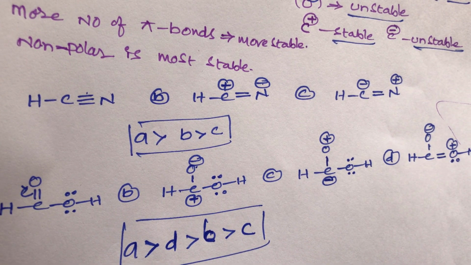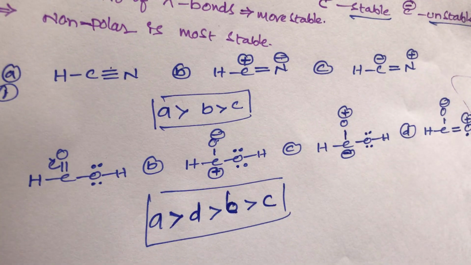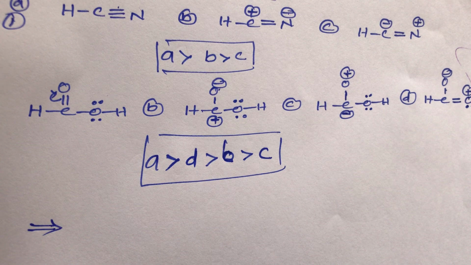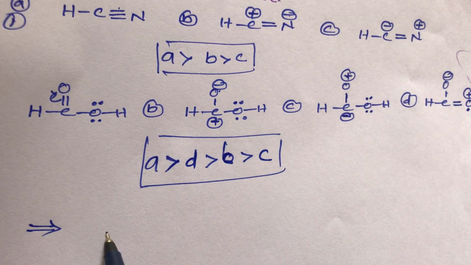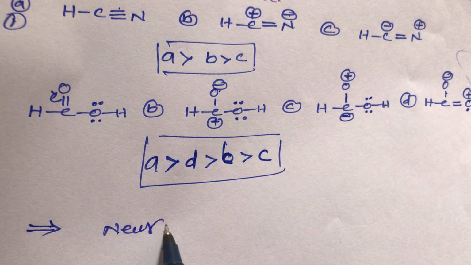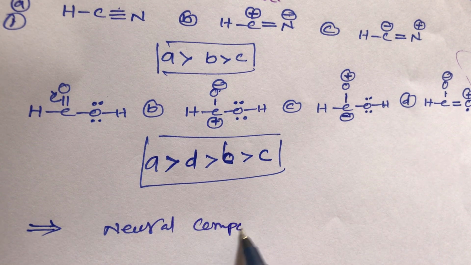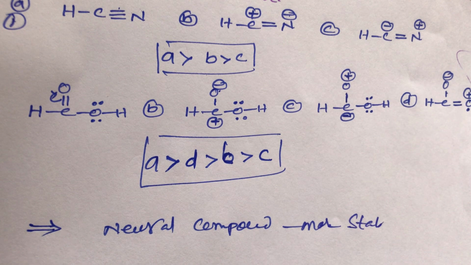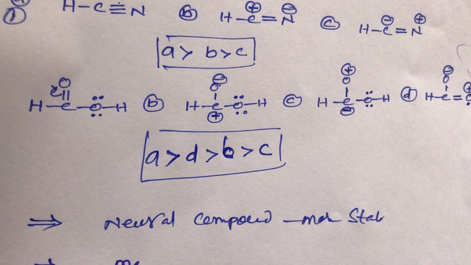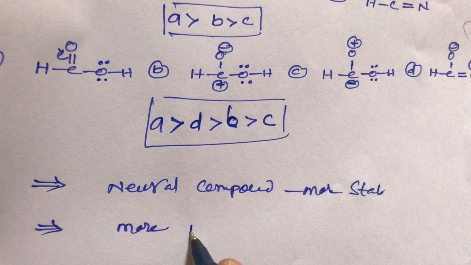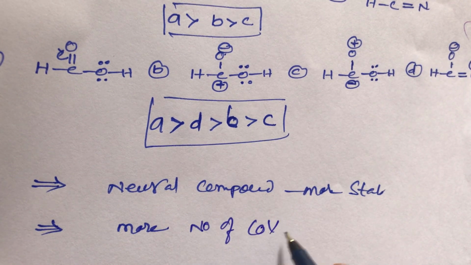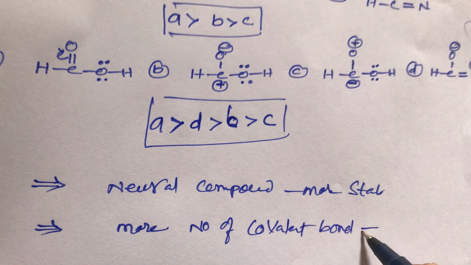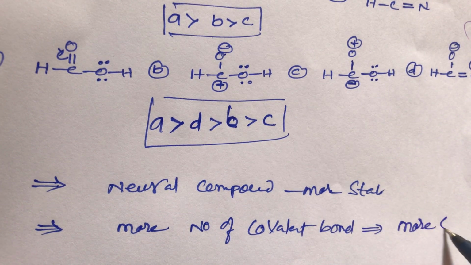What are the main important 4? You remember 4 points, student. First point, once again I am telling you: neutral compound gets first priority. Neutral compound is always more stable. Second point, what is it, student? More number of covalent bonds. A compound with more number of covalent bonds is always more stable.